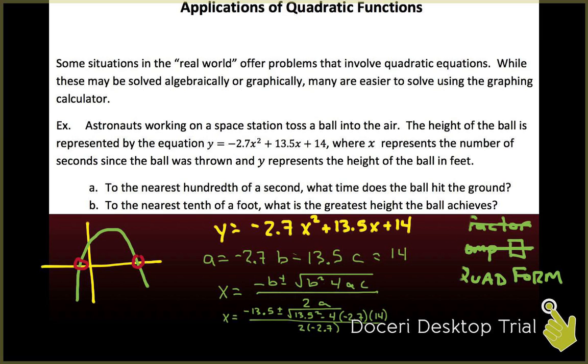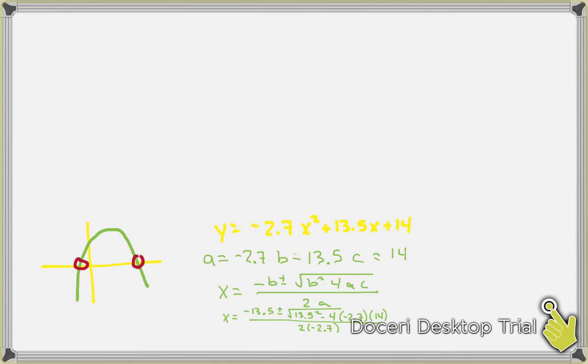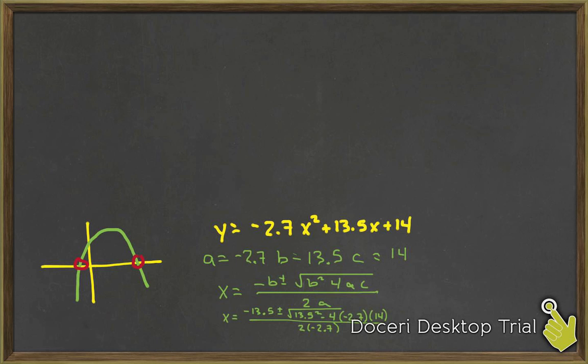When you plug this into your calculator, and I'm actually going to change to a different board here, just so we have a little more room. So we're going to move back up to the top here.